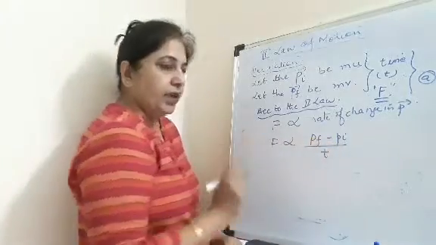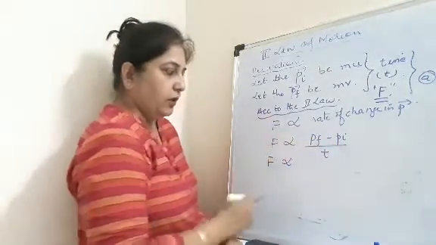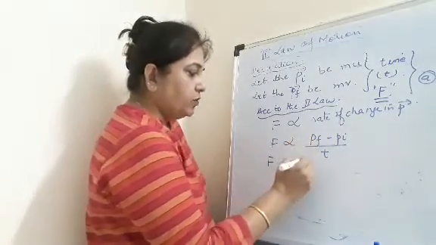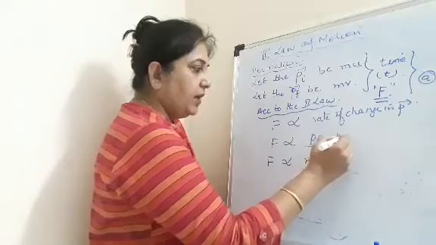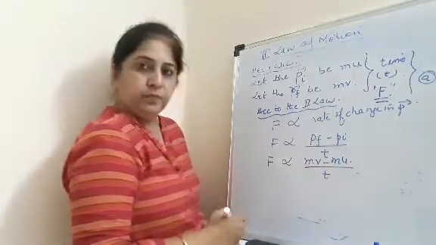And therefore force is directly proportional to Pf minus Pi upon t. Now what we'll do, F is directly proportional to, I showed you the symbol of directly proportional. For Pf I'm going to write mv, for Pi I'm going to write mu, upon t, right?